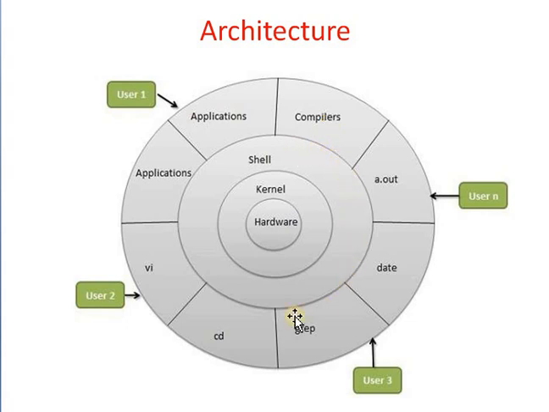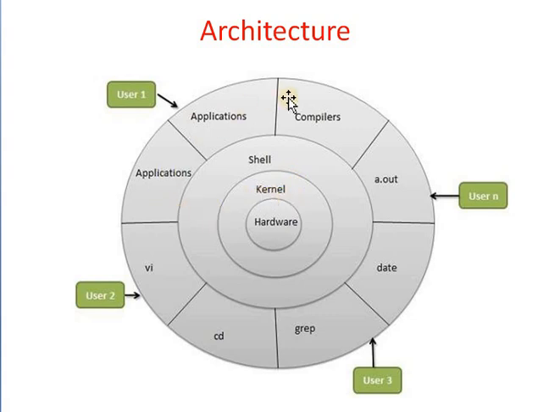Then next layer is the shell. The shell is an interface to the kernel. The shell hides the complexity of the kernel's functions from the user, and it takes commands from the user and executes kernel functions. So in the shell layer, the shell takes different commands from the user and executes them in the kernel.